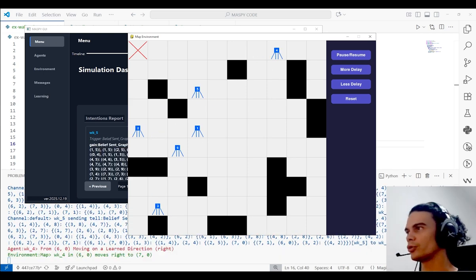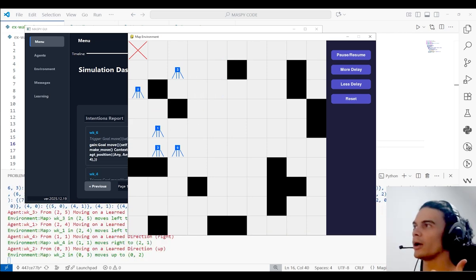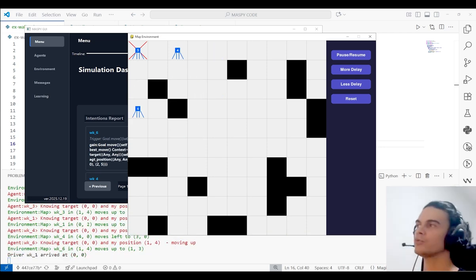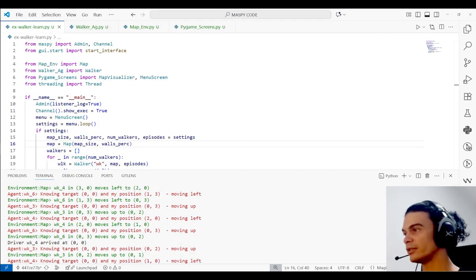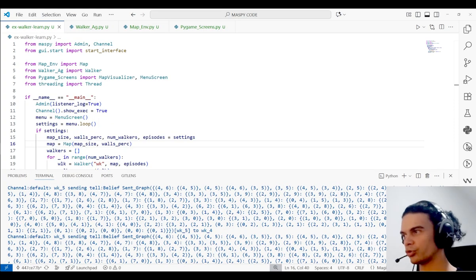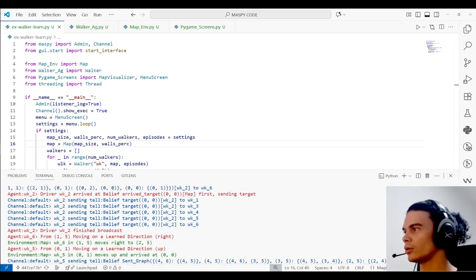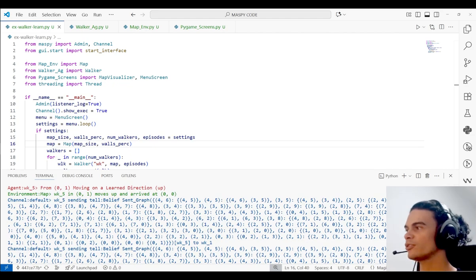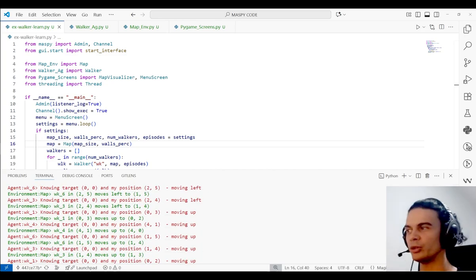The agents are moving based on what they know, and when they communicate about the paths, the walls, and when one finds the target, everyone goes to the target using the information that has been communicated between the agents. And this is shown in the console, where you can see in blue how the messages are being sent, how one agent is sending the belief of the target to all others, and they are sending the graphs that they have. They are always communicating between the movements.